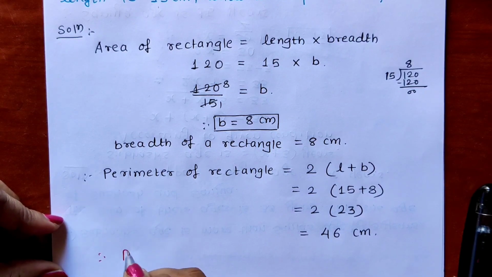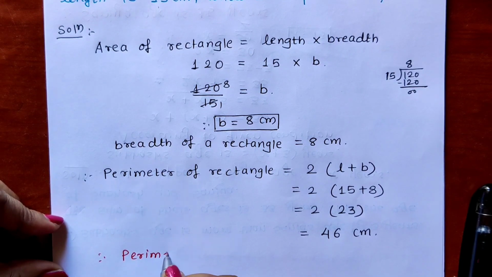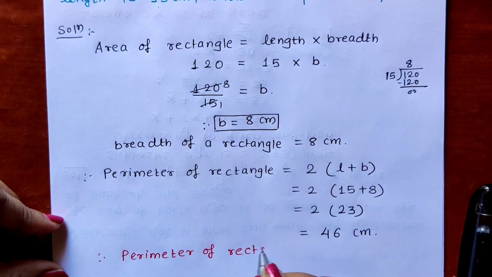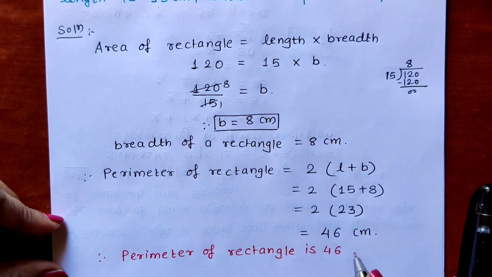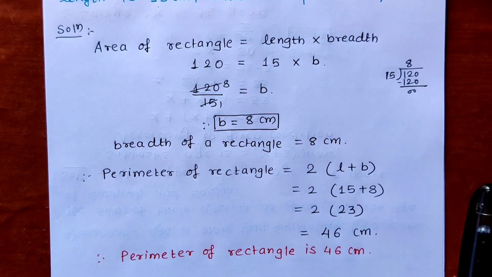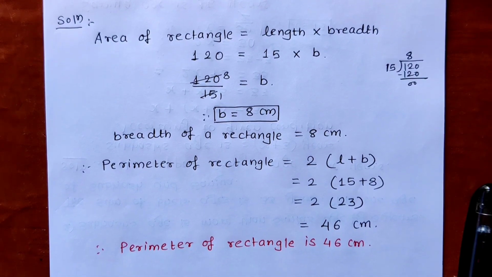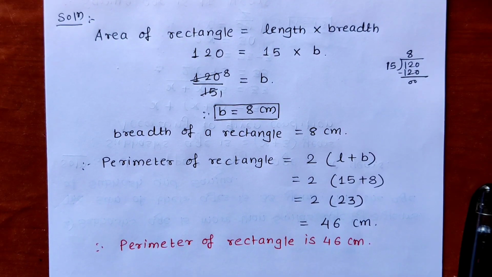Therefore, perimeter of rectangle is 46 centimeter. In this way, we can complete this test number 3, the final test of our bridge course, and we can complete the bridge course also.